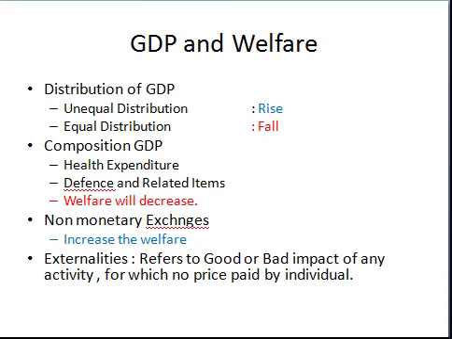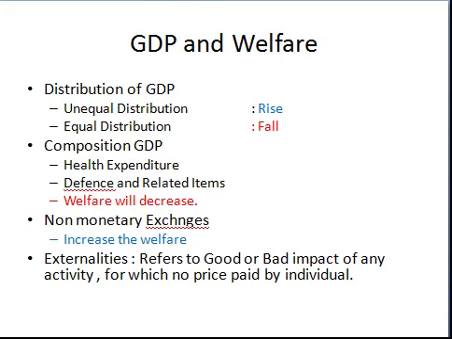The next point is composition of the GDP. Students, as you know, GDP includes the value of all final goods and services produced in an economy during one year. Hence, what type of final goods are produced in our economy shows the composition of the GDP. It means how much expenditure we have done on what type of goods.